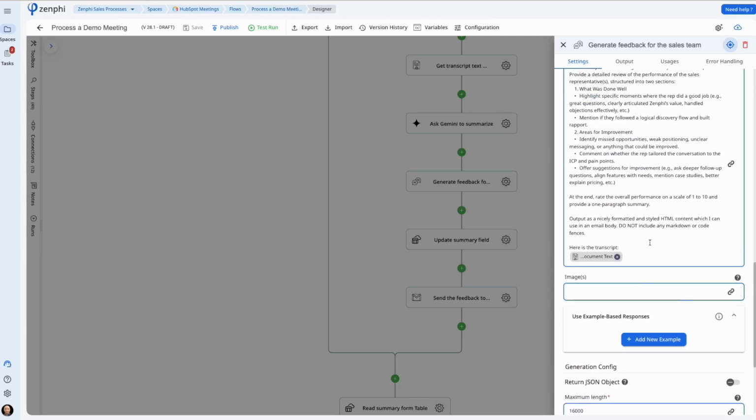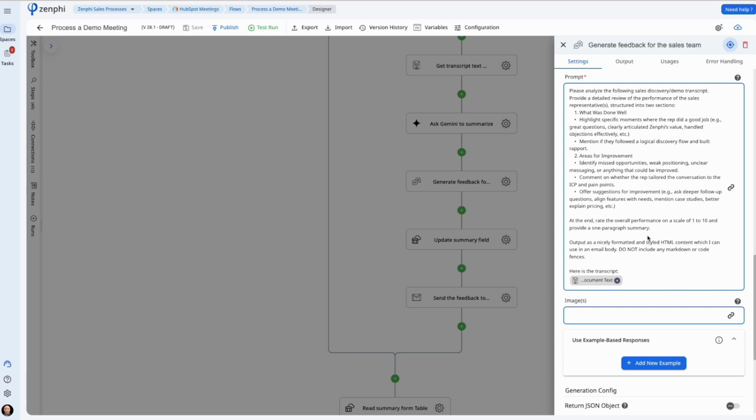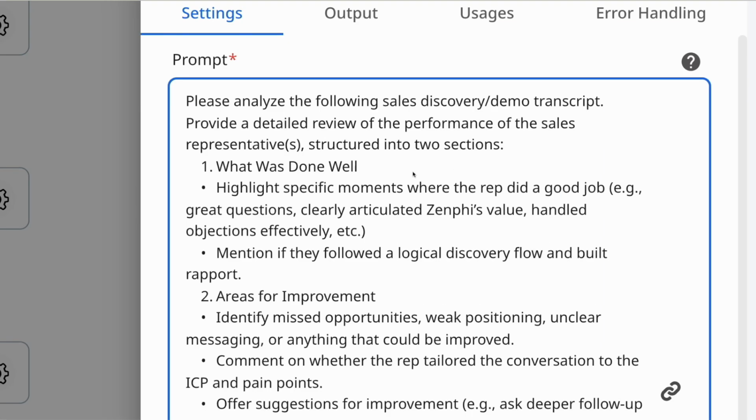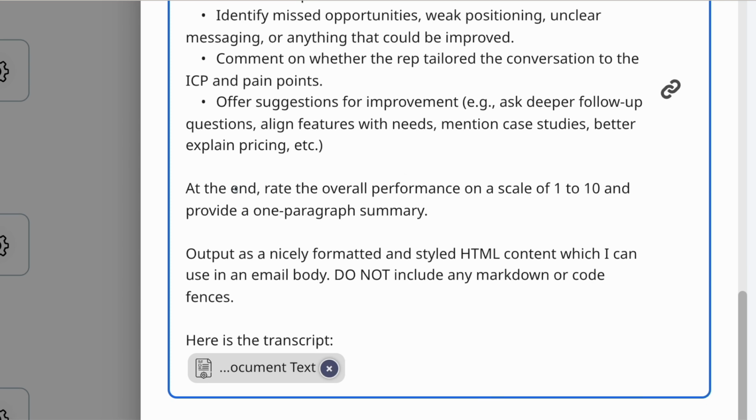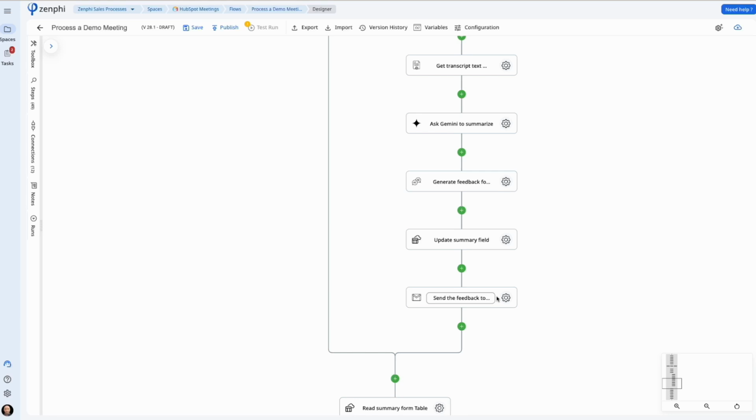And then down here, we say, please analyze. Let me zoom in here. This is just a prompt we have put in there: what they did well, areas of improvement, and at the end, provide an overall rating between 1 and 10. The other thing we say is, give me the content in HTML format because I'm going to update it in the document. As you saw, we add a new tab to the document. And after that, I share it with the people who were involved.